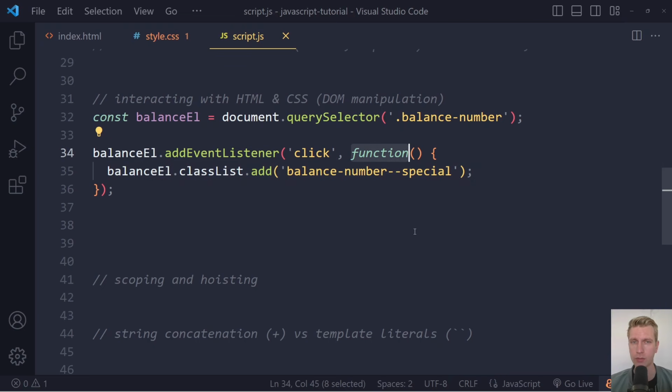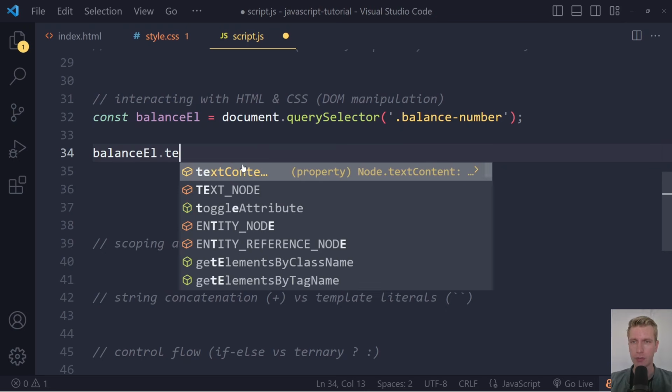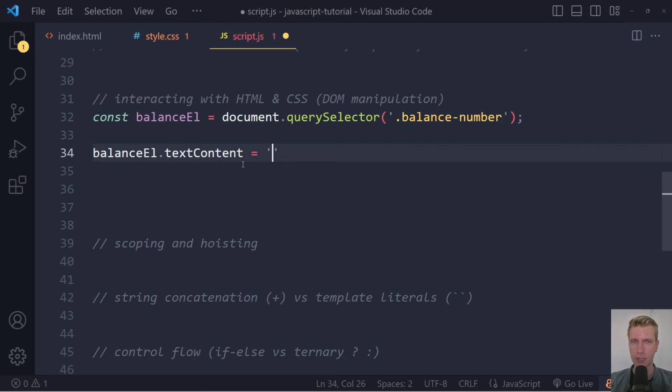And we're using a traditional function here. You can also use an arrow function like this, right? Still works. There's one more thing I want to show you with manipulating the HTML. So we've seen text content, right? So let's say balance L, we can use text content, we can set that to something.